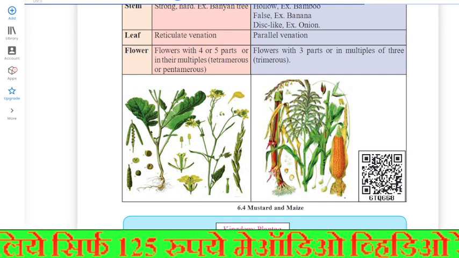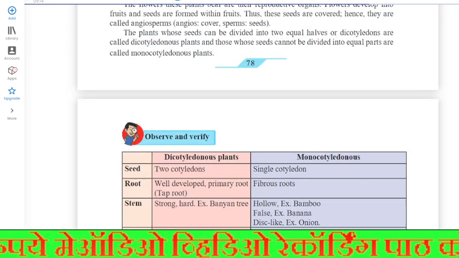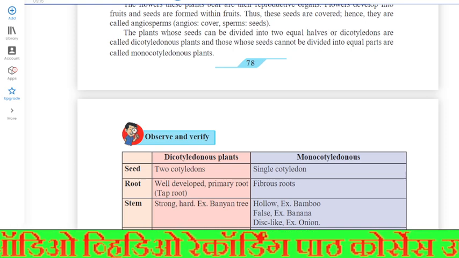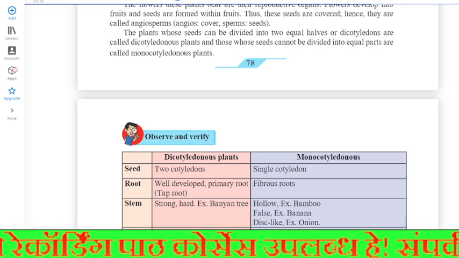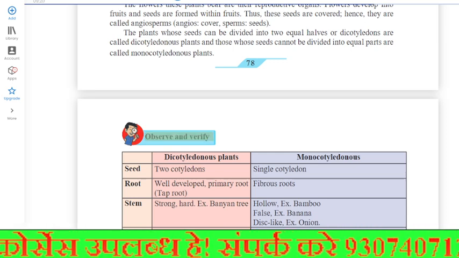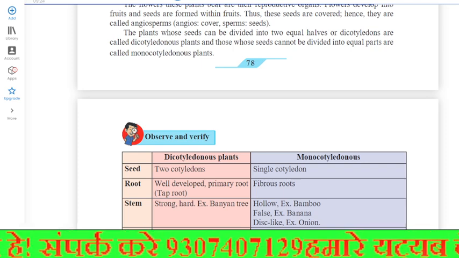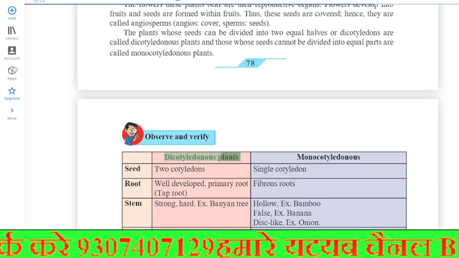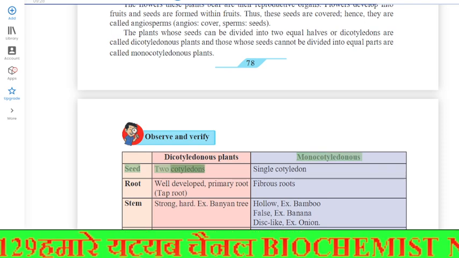Cryptogams: Thallophyta, Bryophyta, Pteridophyta, Gymnosperms. Phanerogams: Angiosperms. Monocotyledons. Dicotyledons. 6.4 Mustard and maize. Observe and verify. Kingdom Plantae. Dicotyledonous plants. Monocotyledonous plants. Seed: 2 cotyledons.